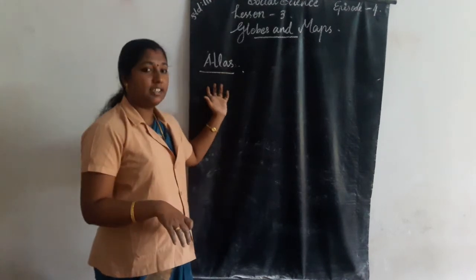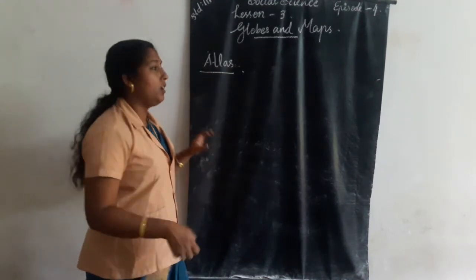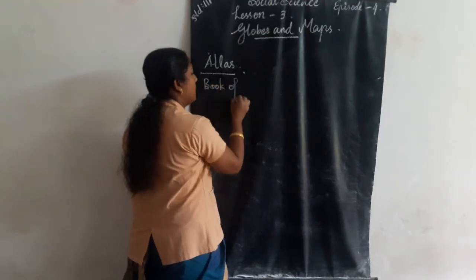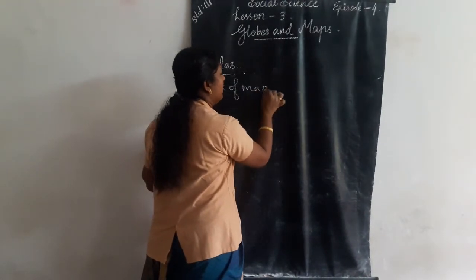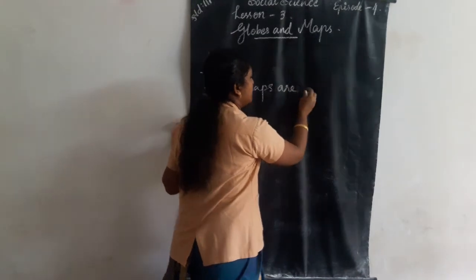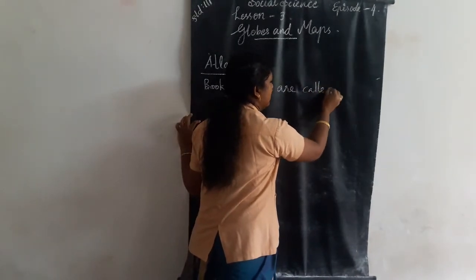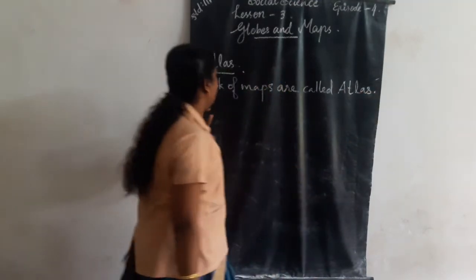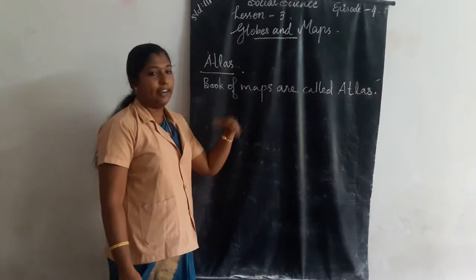Then what is atlas? A book of maps is called an atlas.